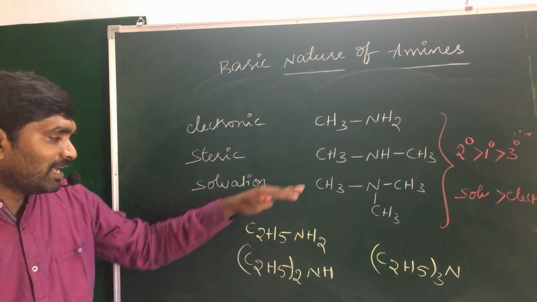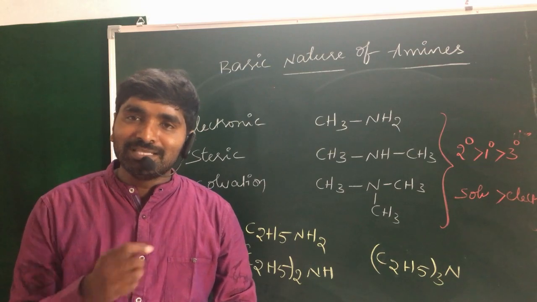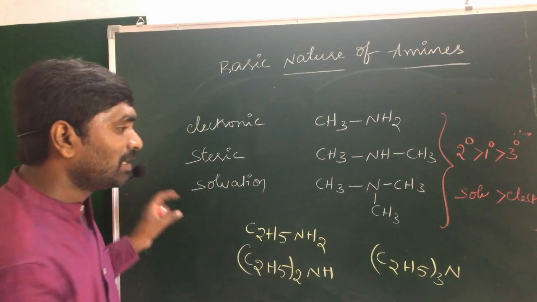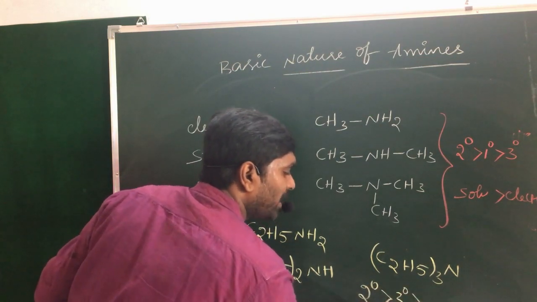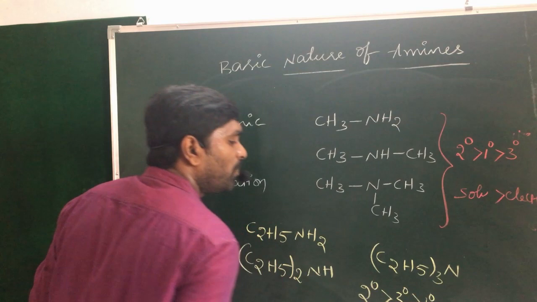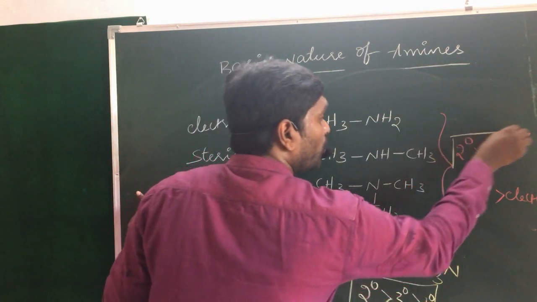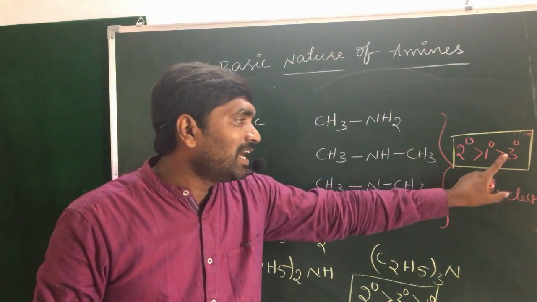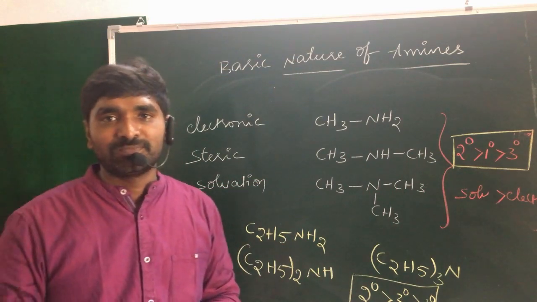In this condition, when compared with methyl, ethyl is a more bulky group, so the electronic factor is the dominating factor. Hence, after secondary amines, tertiary amines are more basic in nature. After that, primary amines are more basic in nature. This is the general order for the basic character of amines if your alkyl group is ethyl or methyl.